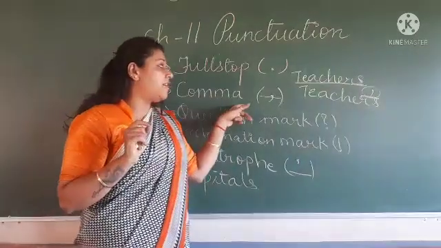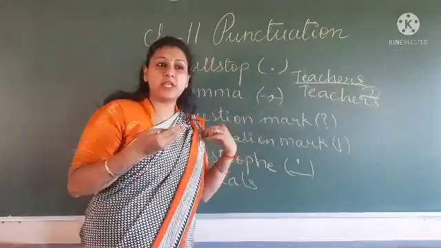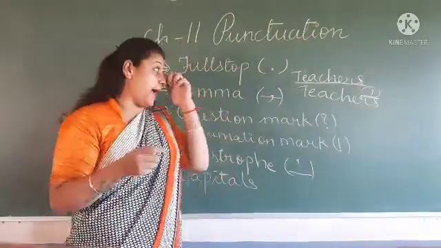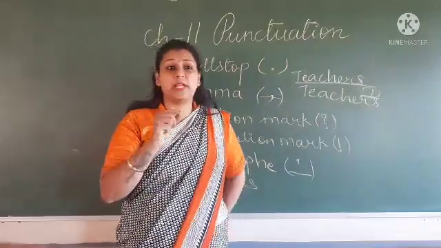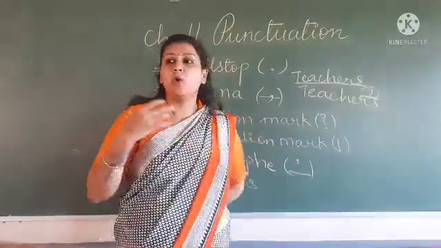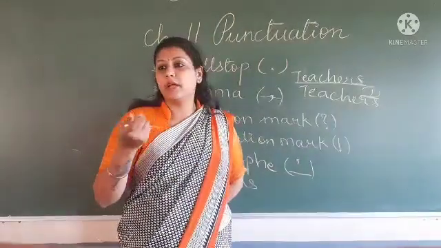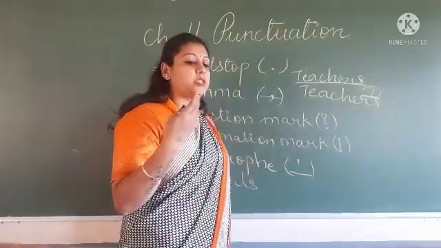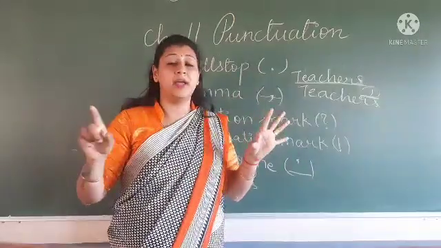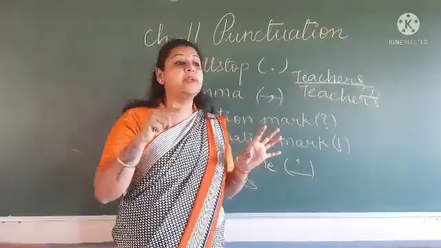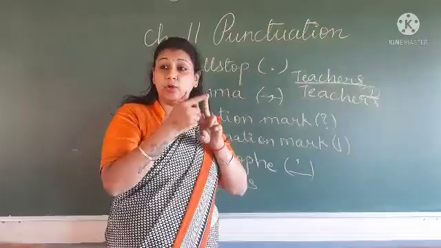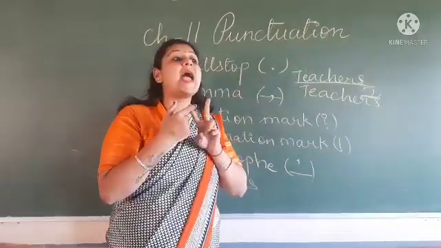Next, comma. Where do we use comma? When I am adding multiple things in my sentence, that time I am adding commas. एक से ज़्यादा चीजें जब मैं बता रही हूँ मेरे sentence में, I am carrying book, bag, water bottle, an apple. I am carrying books, compass box, mask, water bottle in my bag. मैं ये सब कैरी कर रही हूँ, मेरे बैग में ये सब है. So while putting all these names, in between I will put commas.